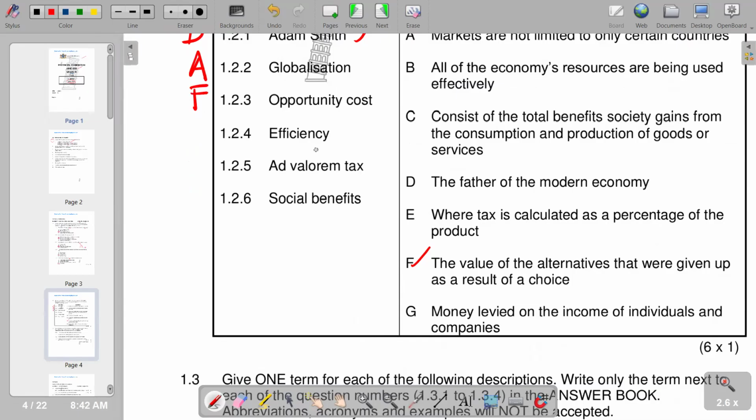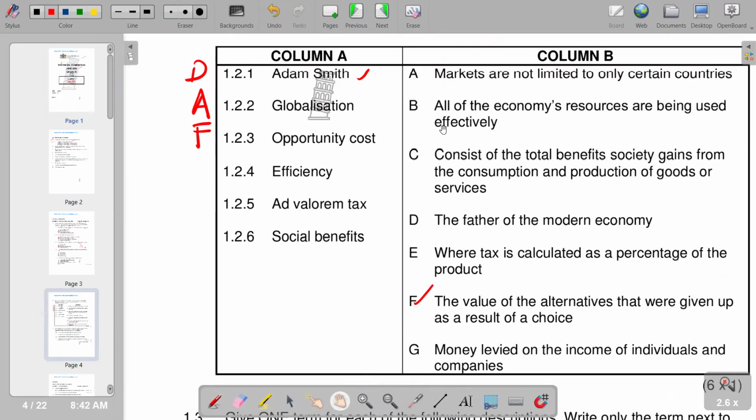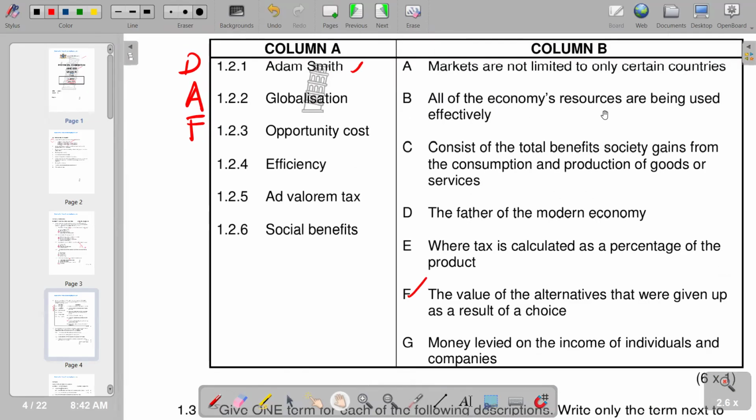Then we've got efficiency. We know that efficiency is associated with the effective allocation of resources where there are no wastages. So we try to see which one matches that. We have B, all of the economy's resources are being used effectively. So we have B indicating efficiency.